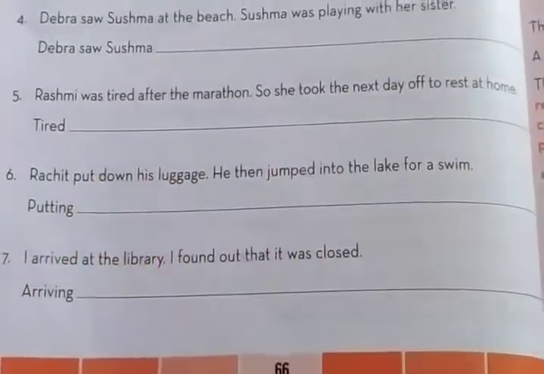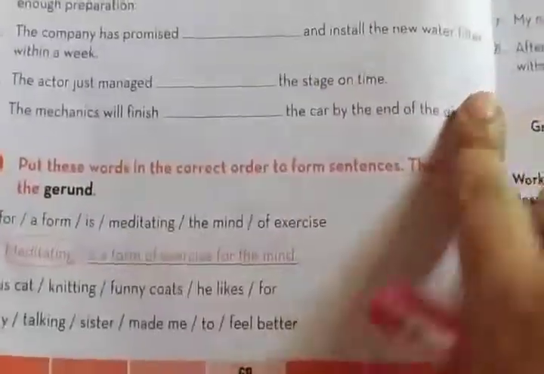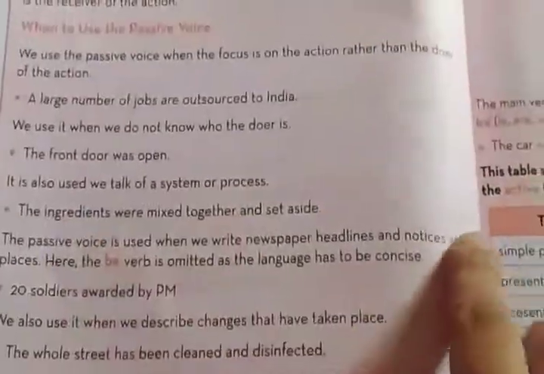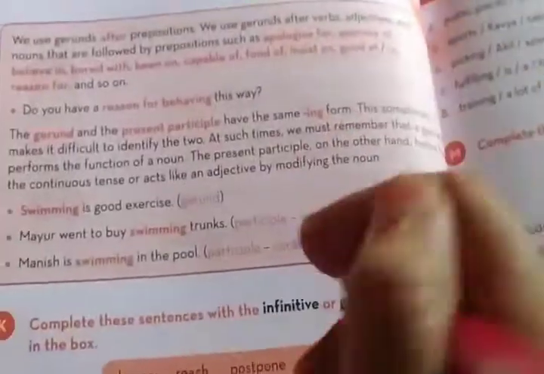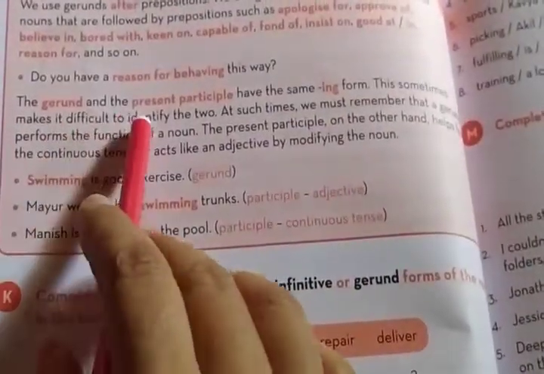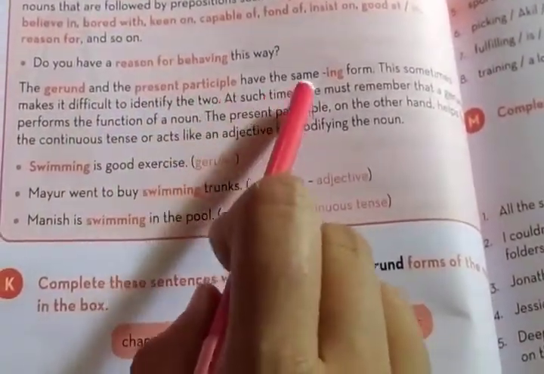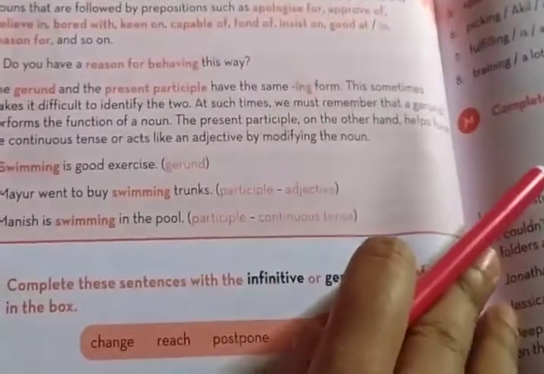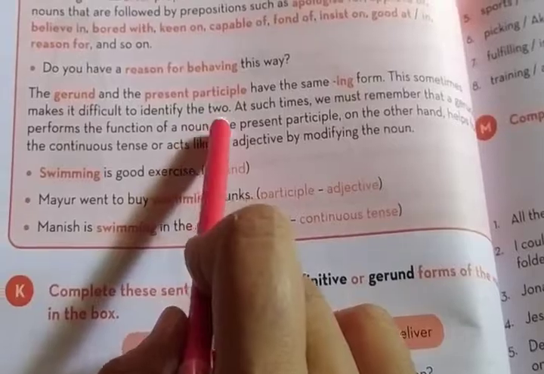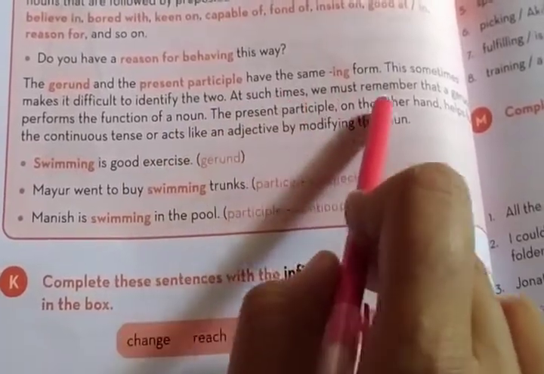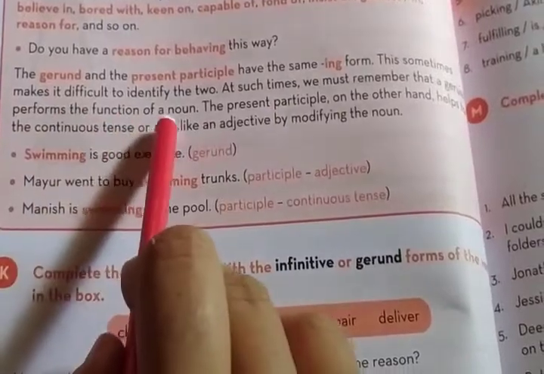So how can you identify between present participle and gerund? Here the explanation is given. The gerund and the present participle have the same ing form. This sometimes makes it difficult to identify the two. At such times, we must remember that a gerund performs the function of a noun.